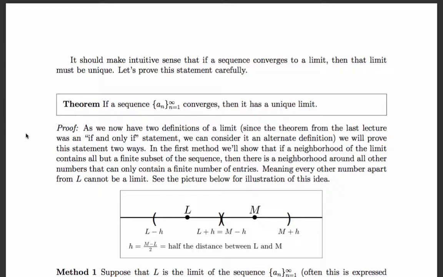Well, we have two definitions of a limit. If you remember last time, one was a definition, one was a theorem. Of course, we could take the theorem as the definition and then prove the original definition as a theorem. That's what we mean when the definitions are equivalent. So in order to get some exercise understanding the different definitions, we're actually going to show that the theorem is true using both definitions for good practice.